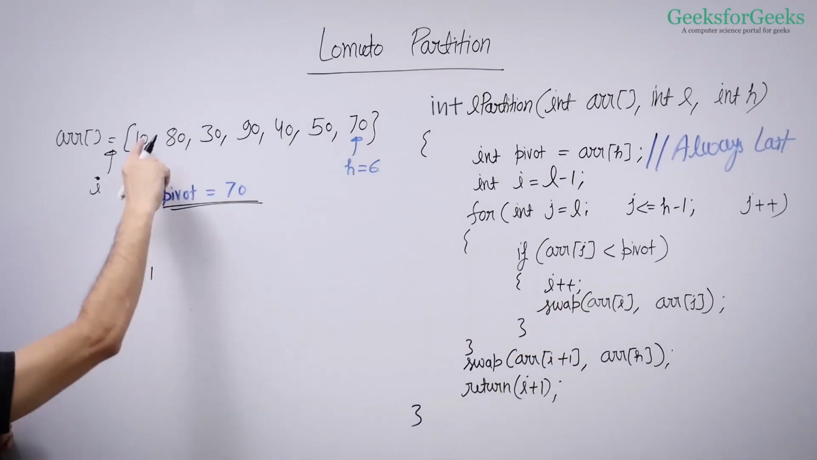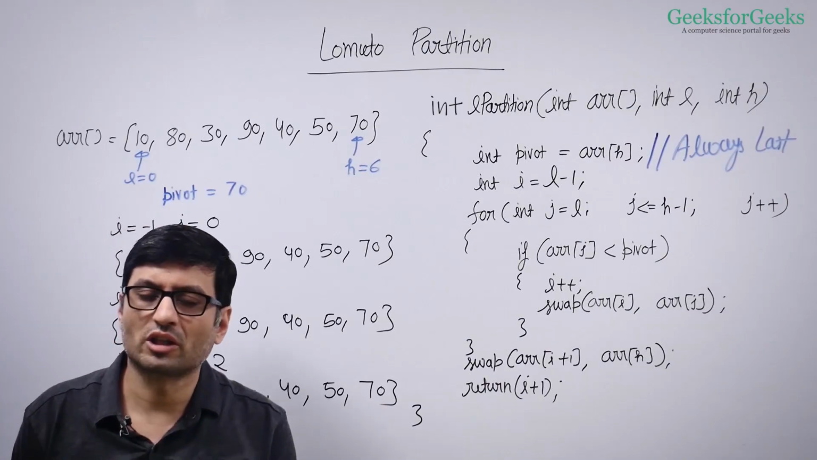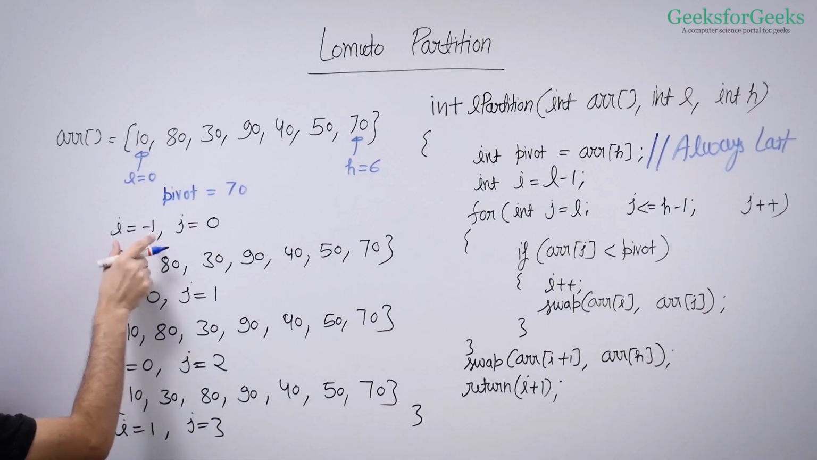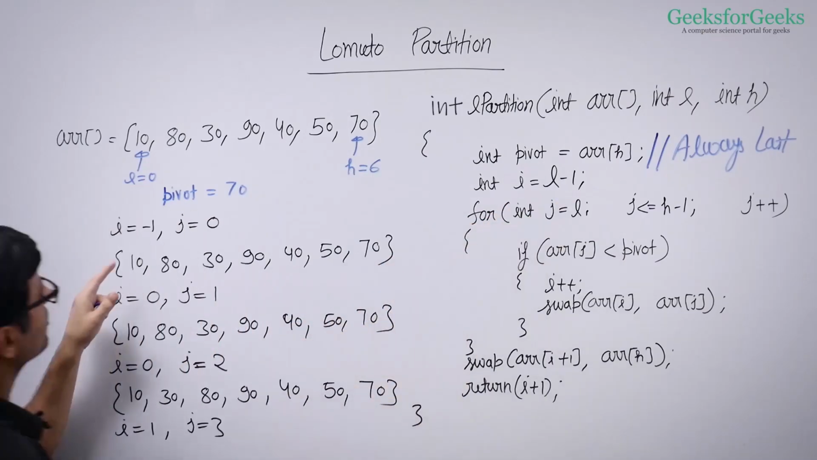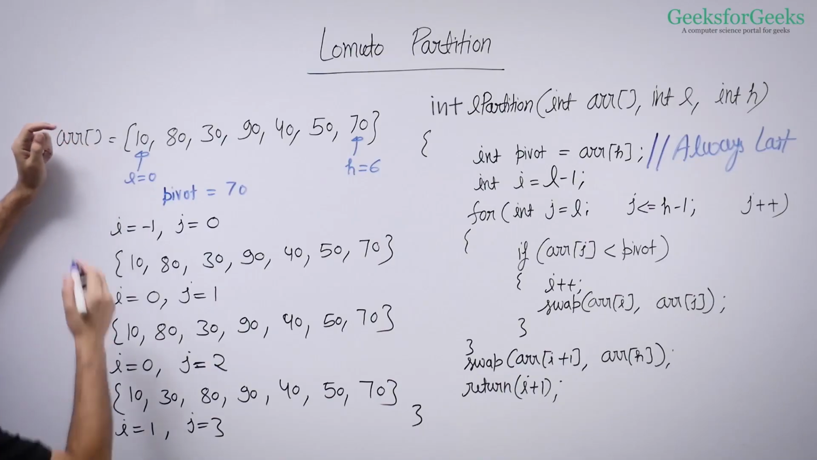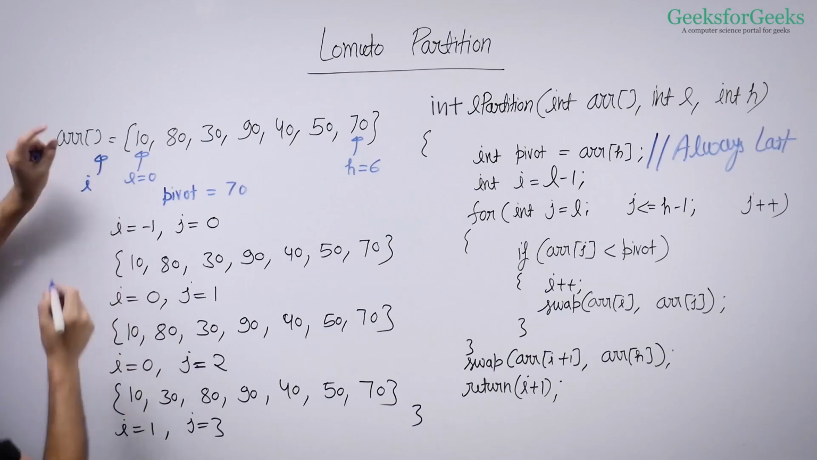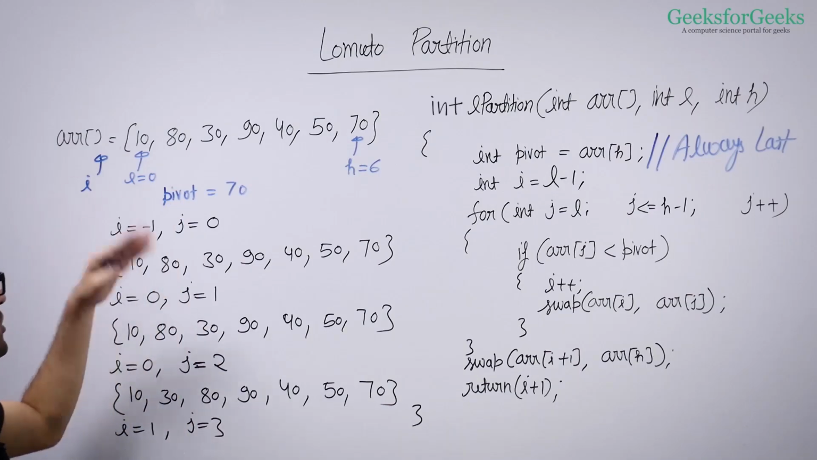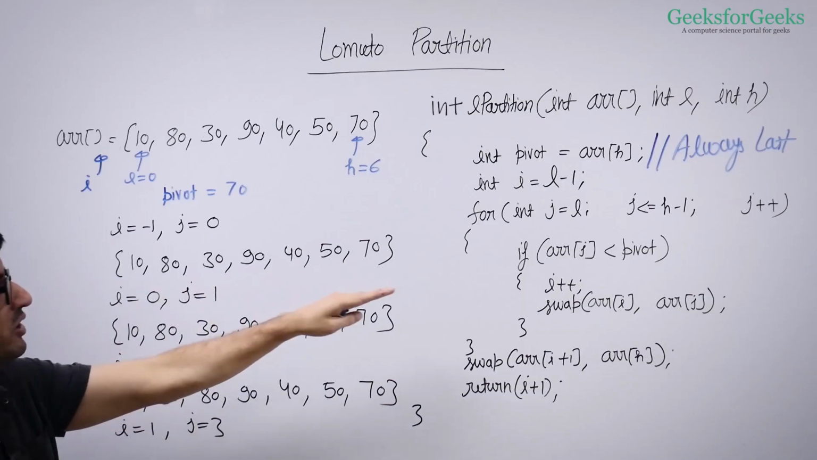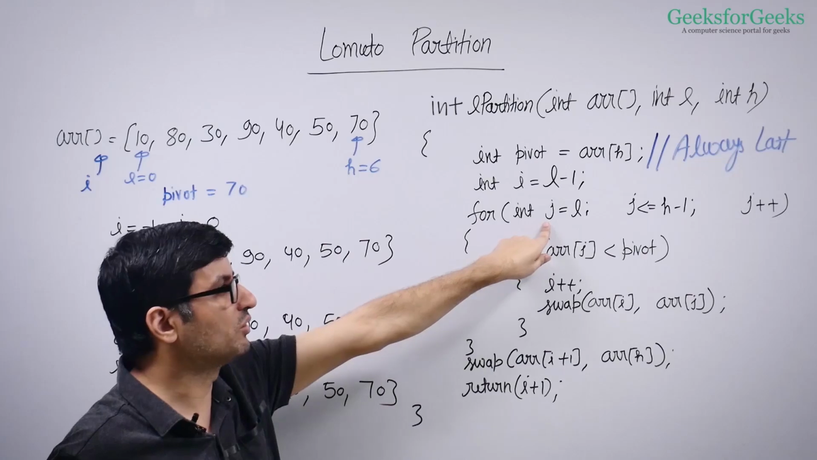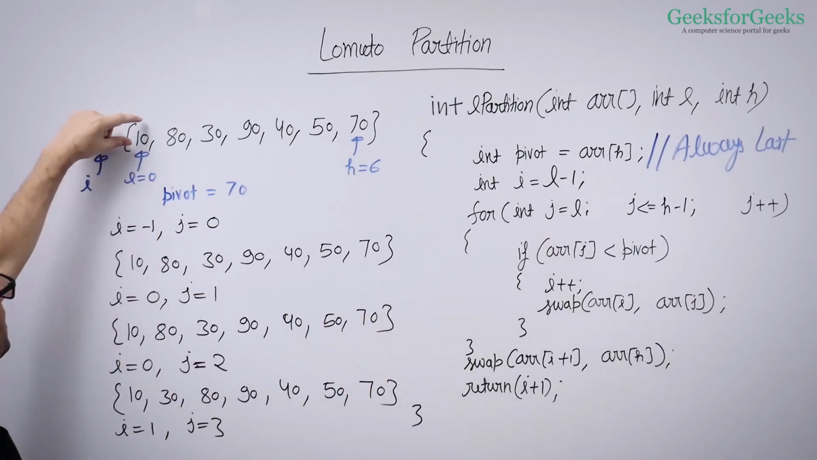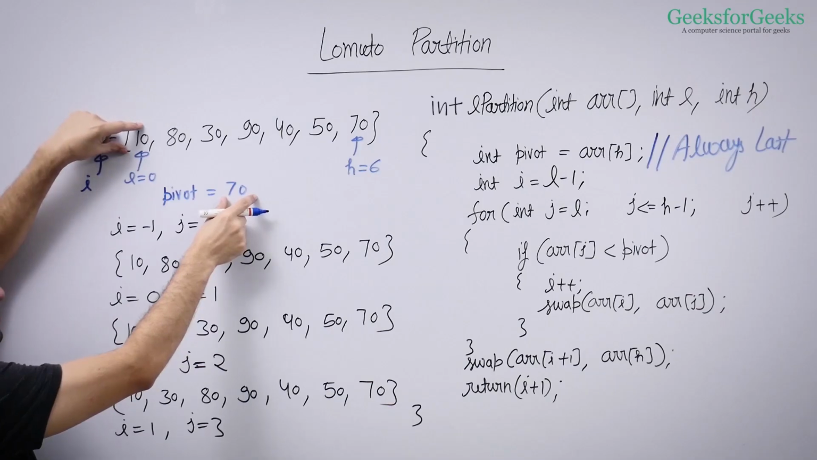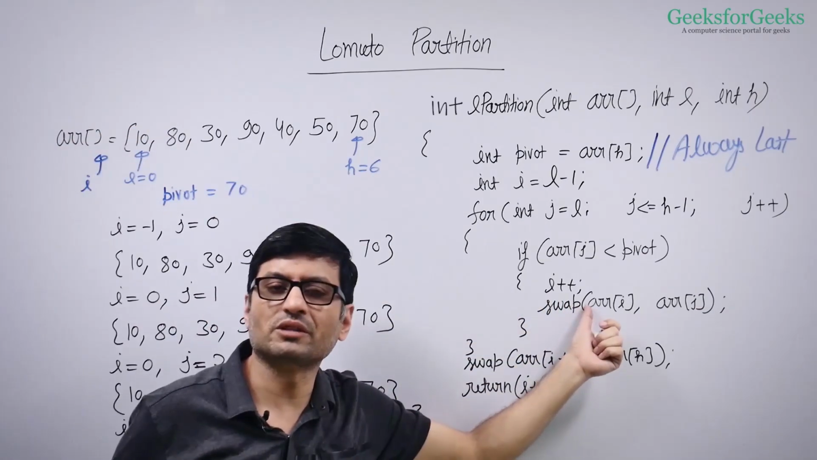Where is j right now? J is here. Let us do a dry run of this algorithm for this example. We initialize I as L minus 1. So L is 0, so our I is minus 1. So our initial I is here because we do not know how many smaller elements are in this array, so we just keep it before the first element. Now we run this loop. We begin from j equal to L, so our j is 0. J is here right now, and we compare it with the pivot. The pivot is 70. So it's smaller than 70, so we go inside this if condition.